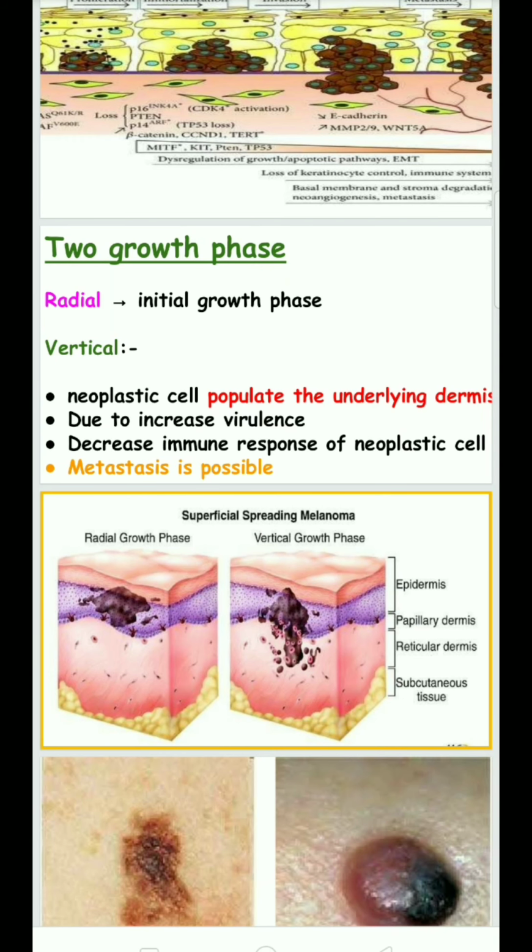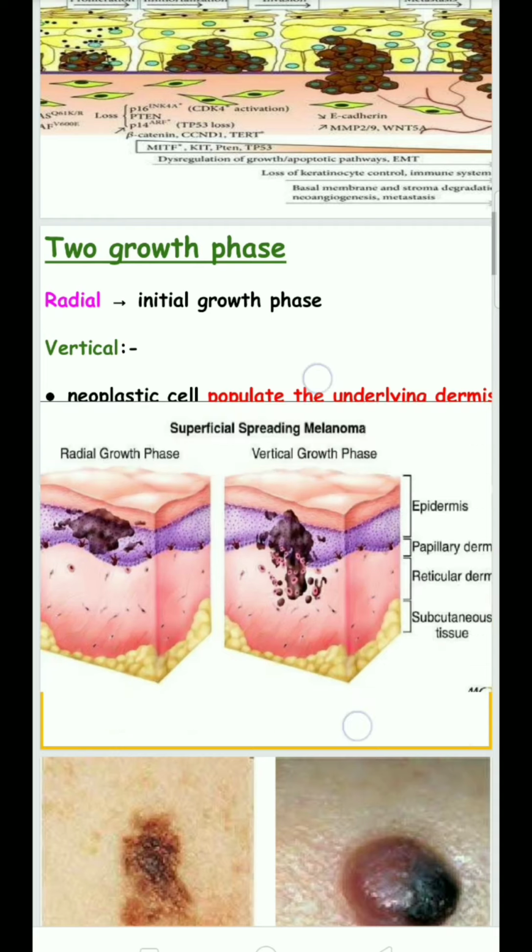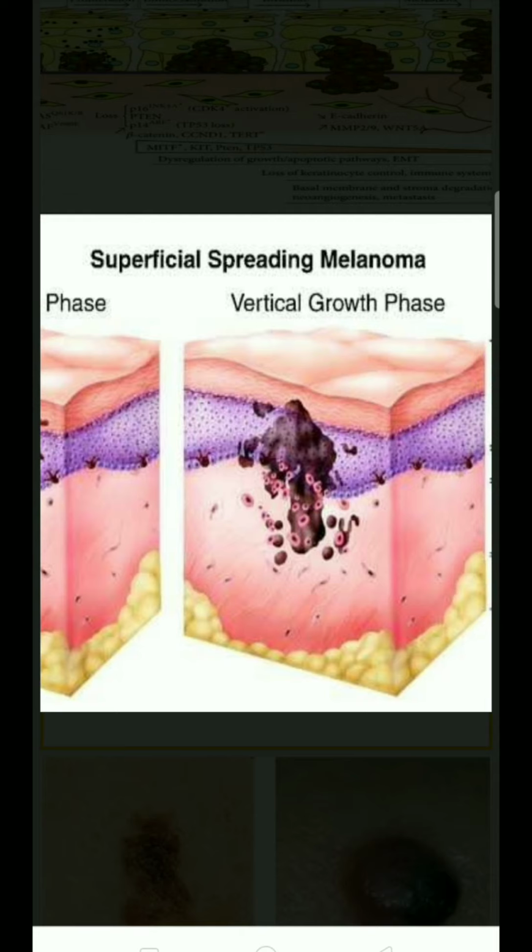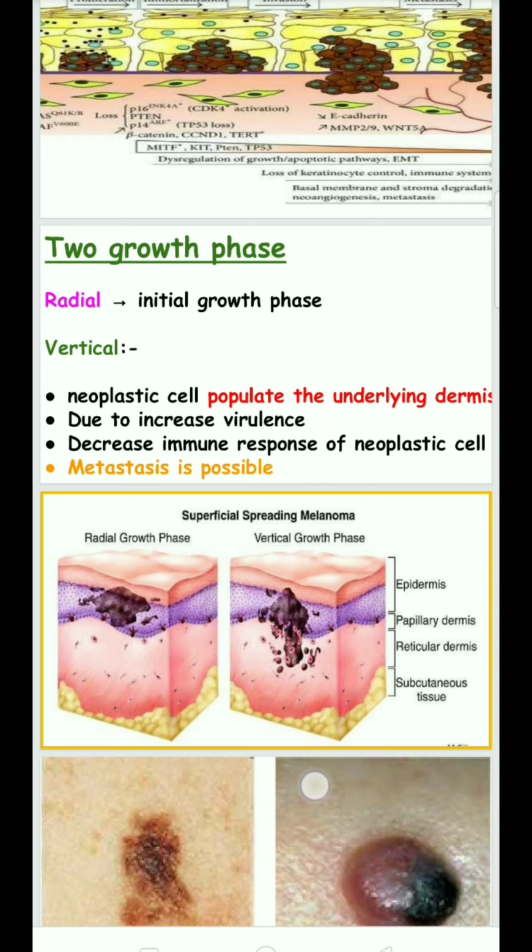Due to increased virulence of these neoplastic cells and a decreased immune response, the melanoma grows vertically, and the cancer cells can metastasize through the blood to other parts of the body.